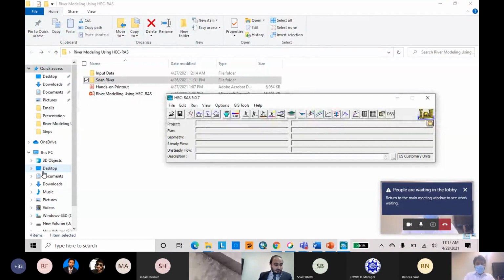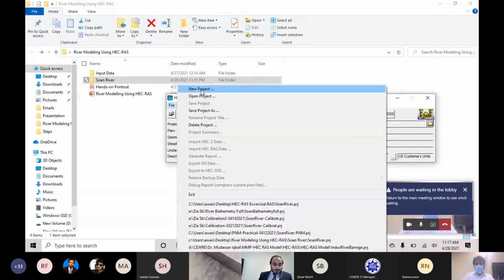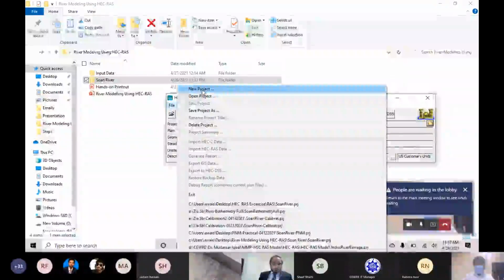The first step was creating a folder. We have created the folder. The next step is setting up the project. Open the project. I have opened the project. Now the second step is new project.